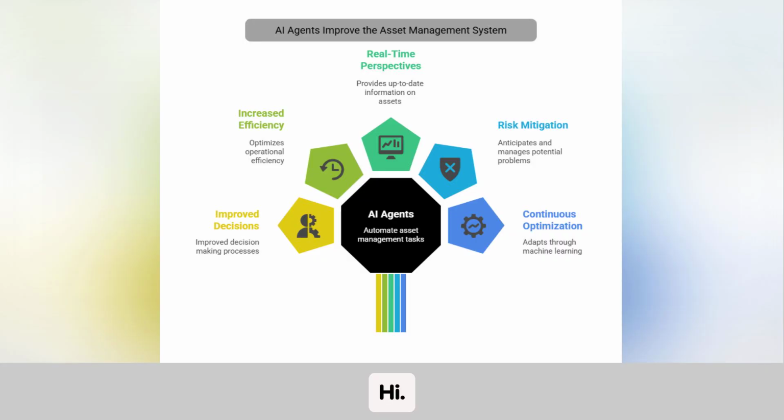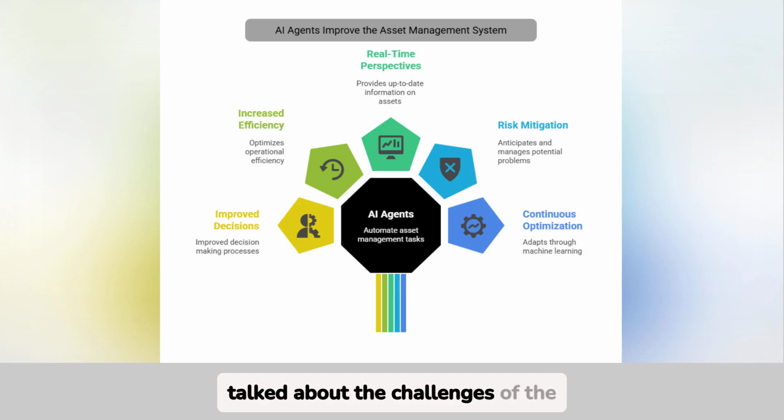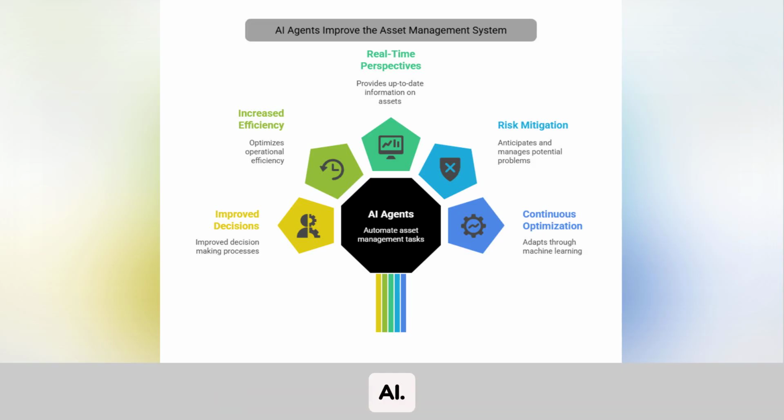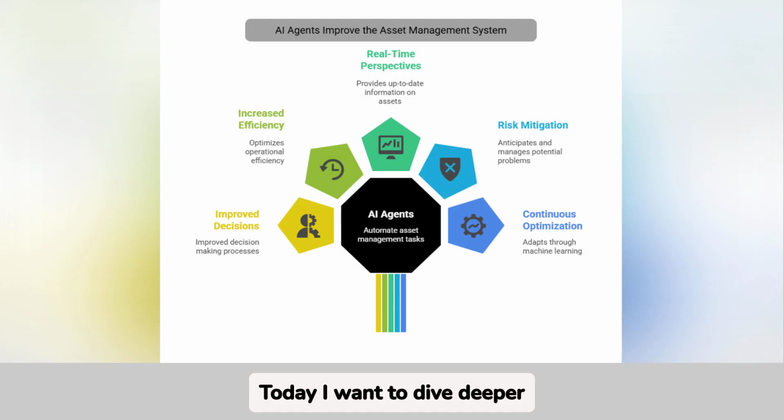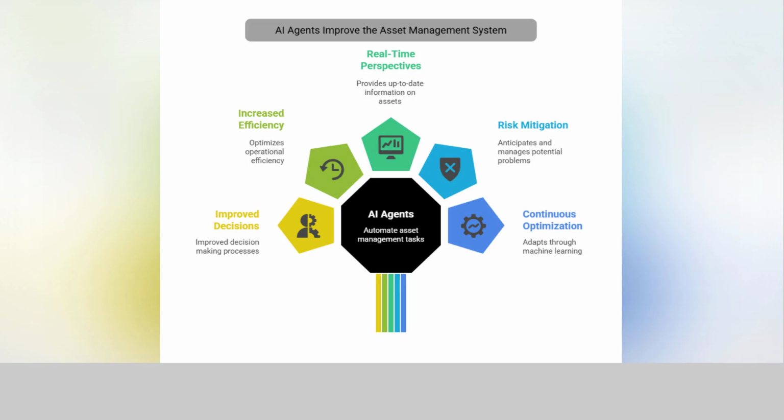Hi. In our previous video, we talked about the challenges of the traditional model and the need for a multi-agent solution with AI. Today, I want to dive deeper into how this multi-agent system works. Can you give me an overview of the structure and key components?